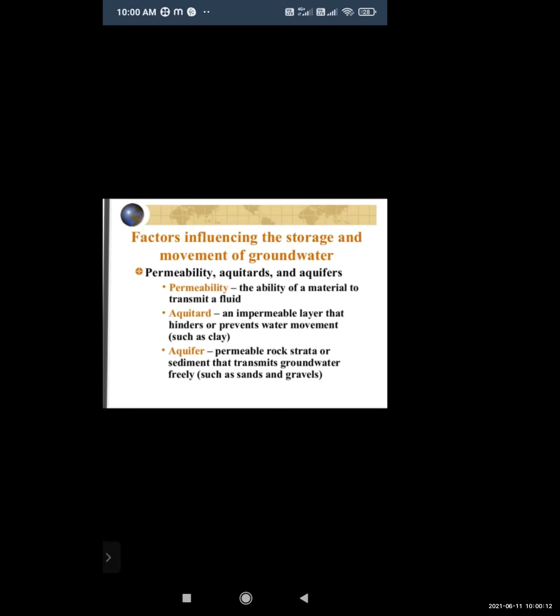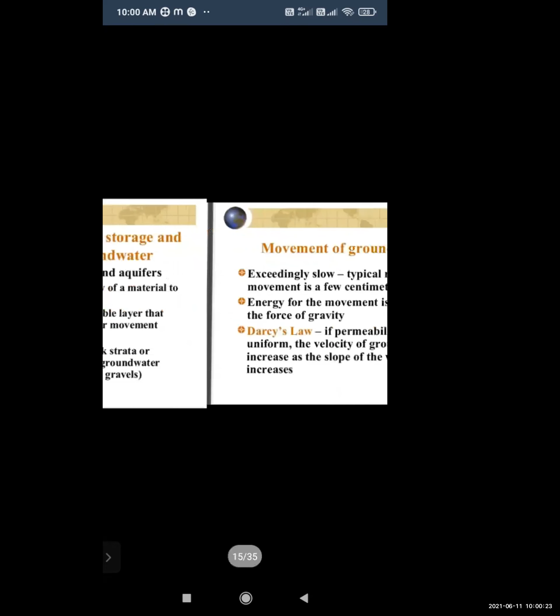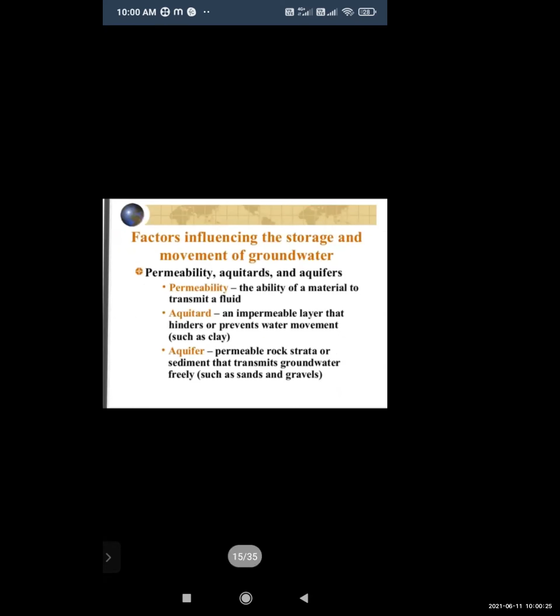Aquitard. What is an aquitard? An aquitard is an impermeable layer that hinders or prevents water movement, such as clay. Just for example, clay acts as an aquitard. And what is an aquifer? An aquifer is a permeable rock strata or sediment that transmits groundwater freely.